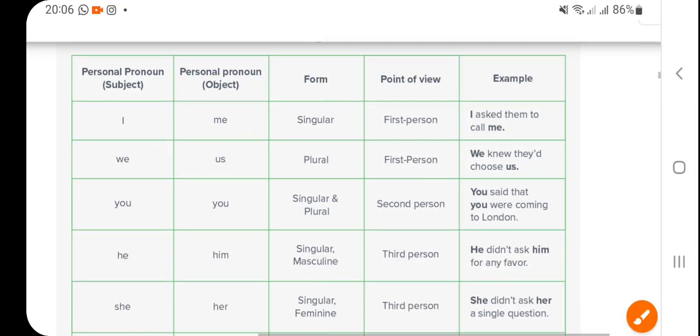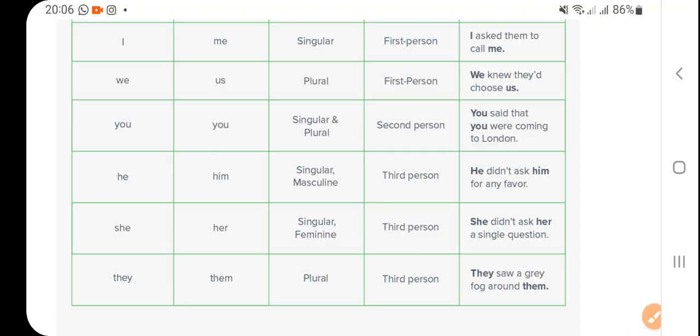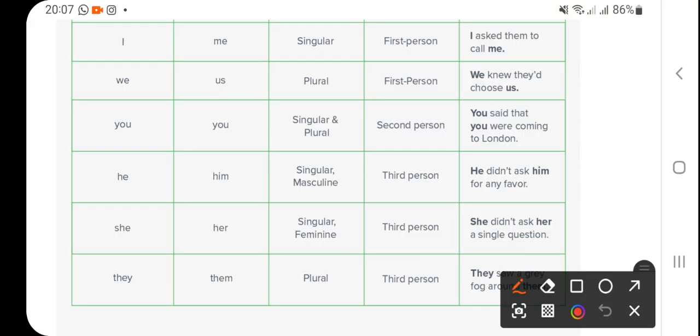Okay, now we know they had chosen, they would choose us, right? So this is us. Now you is common. You said that you were coming, this way. He and him, then she and her, something like that.